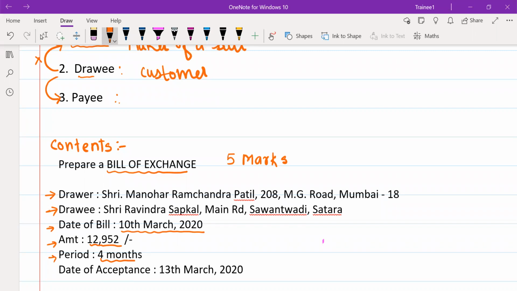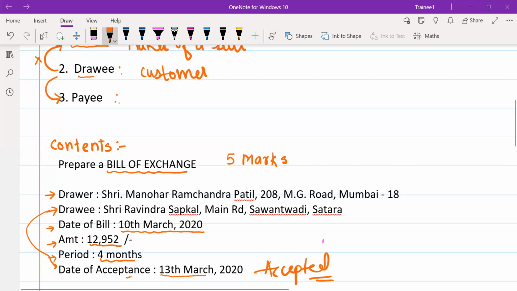Now Mr. Manohar has prepared the bill of exchange and is sending it to Ravindra's address at Savantwadi, Satara. On 13th March, he receives the bill of exchange and gives his acceptance. Who gives the acceptance? Who is accepting this bill? The drawee. The drawee has to accept the bill, and he has accepted the bill of exchange on 13th March. So these contents should be there. Okay, just take 1 minute.